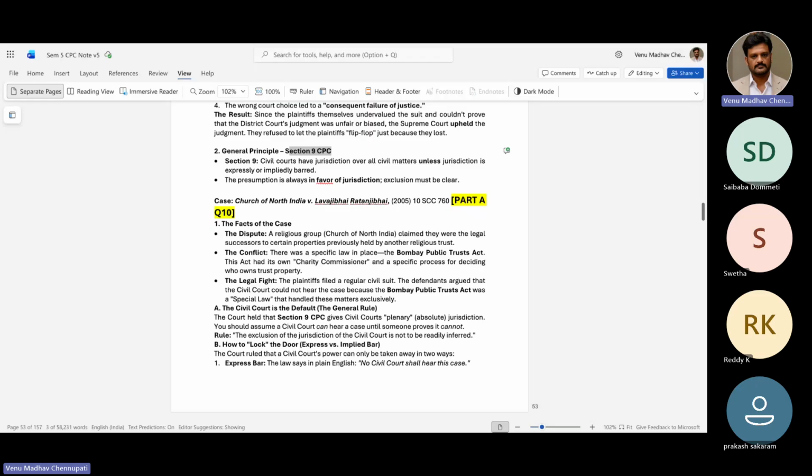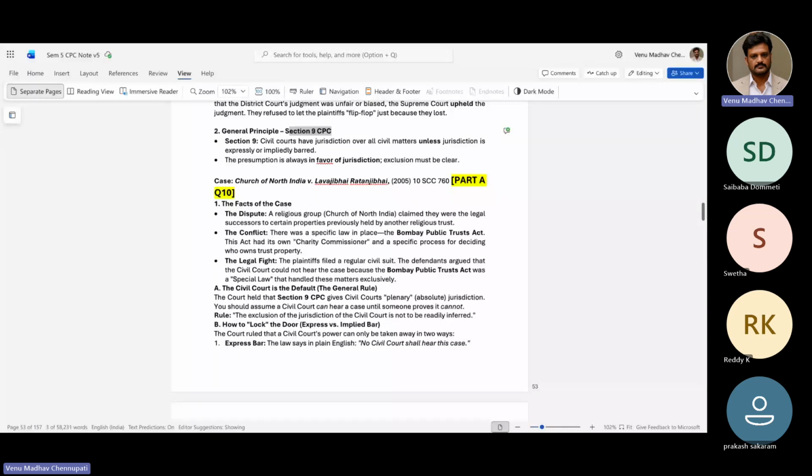The plaintiff filed a regular civil suit. The defendant argued that the civil court could not hear the case because the Bombay Public Trust Act was a specific law that handled these matters exclusively. Okay. So the court held that Section 9 of CPC gives civil courts plenary jurisdiction. You should assume all civil courts can hear a case until someone proves it cannot. The exclusion of jurisdiction of civil court is not to be readily inferred.